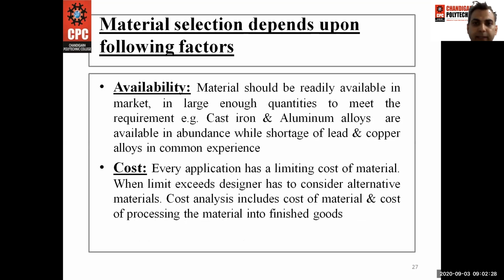First one is the availability. Material should be readily available in the market in large enough quantities to meet the requirements. For example, cast iron and aluminum alloys are available in abundance, while shortage of lead and copper alloys is a common experience.